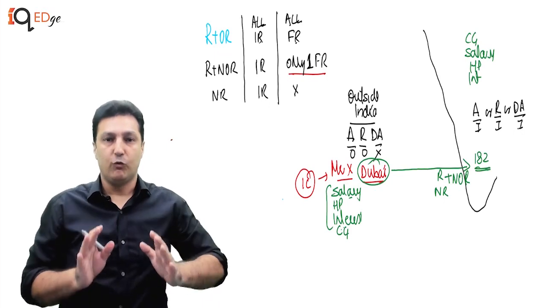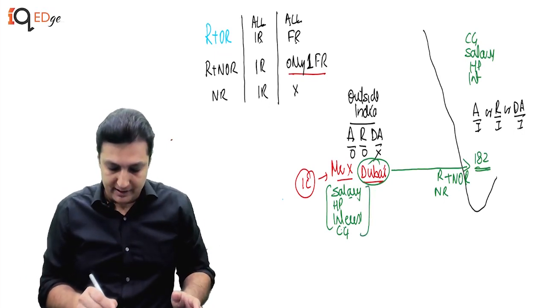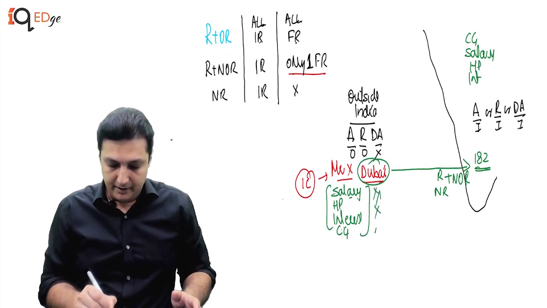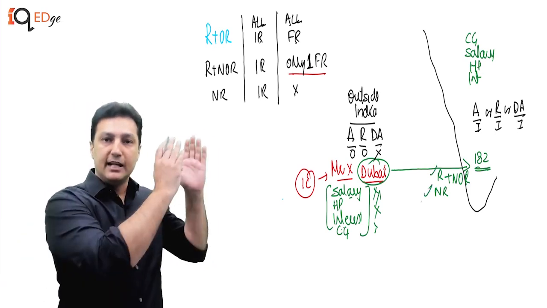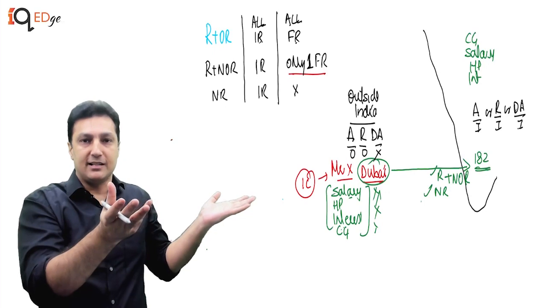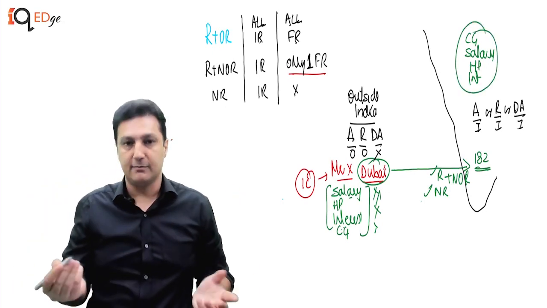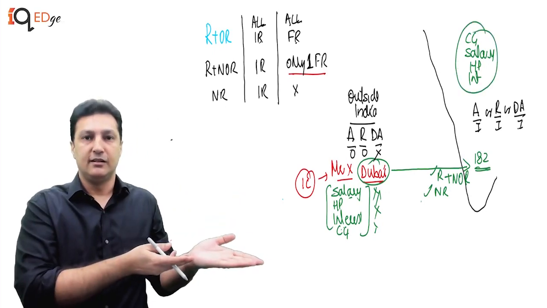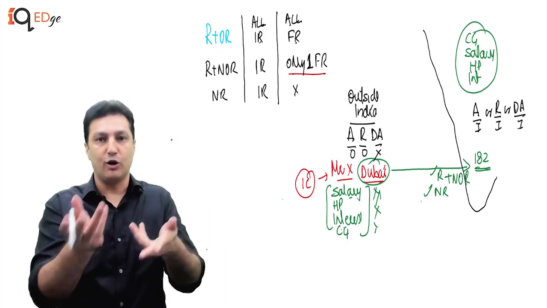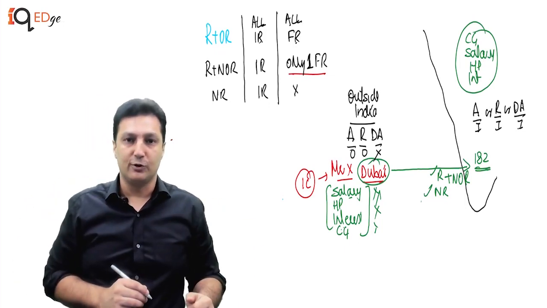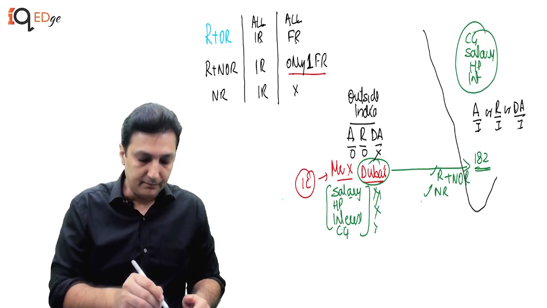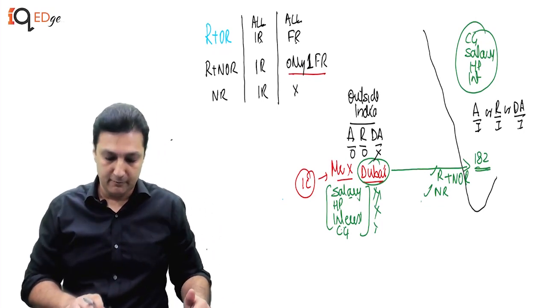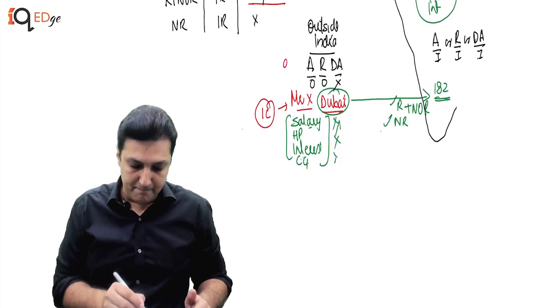In that case, what is the income? Is this income going to be accessible? No. Whether he is R plus NOR or he is NR, his income in Dubai will not be accessible in India. Yes, Indian income will be accessible. Whether he is a resident plus NOR or NR or OR, in all cases it is going to be accessible. That is one thing that I want you to keep in mind. What is the second thing we need to keep in mind? Now, I take this as example A.